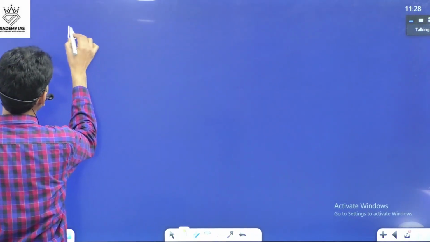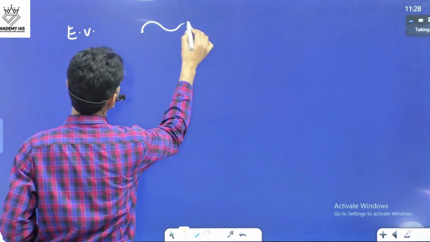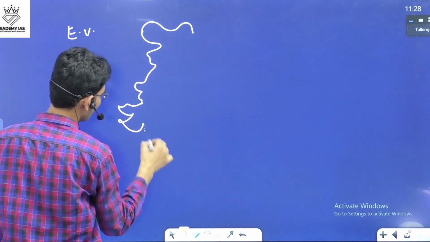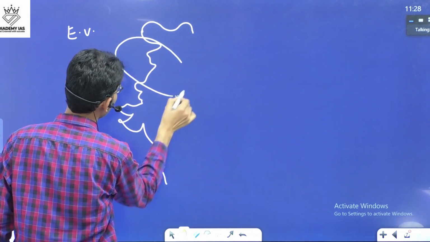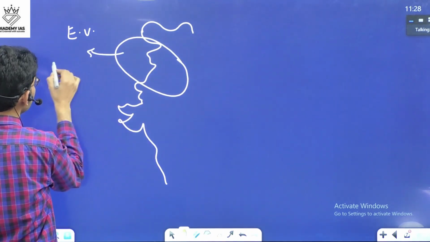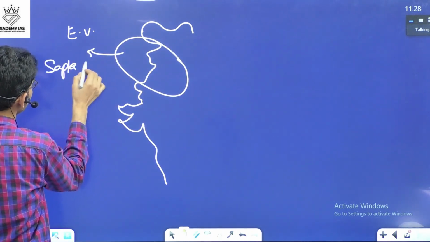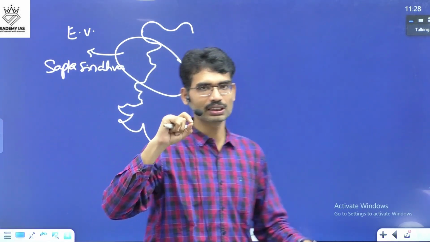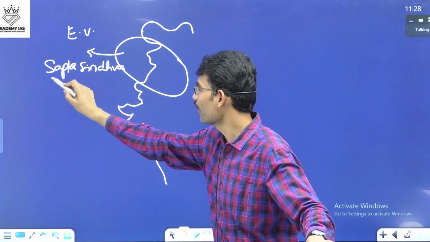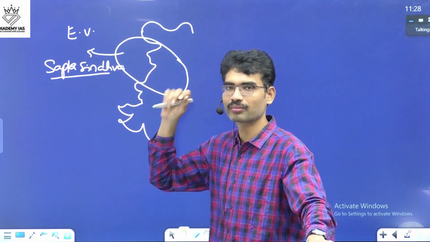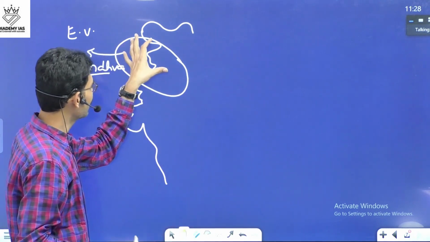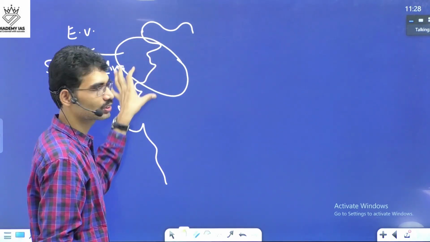When it comes to early Vedic, these people were depending on this location, Sapta Sindhu. Sapta Sindhu means the 7 rivers in this location. It decided their history. And in this location, they were using the rivers, they were using the soil.